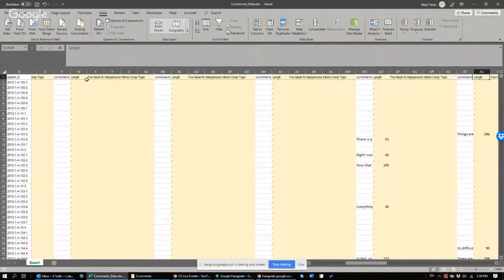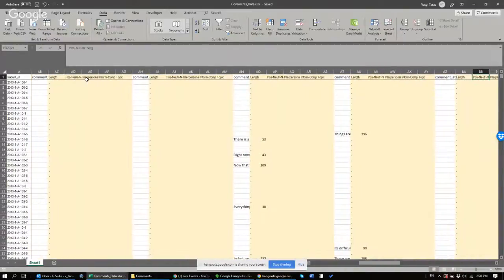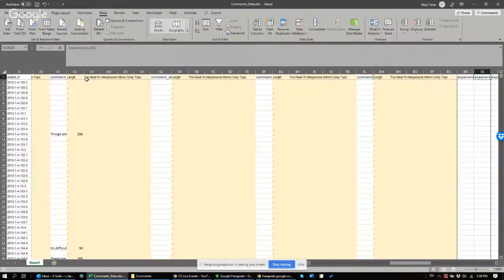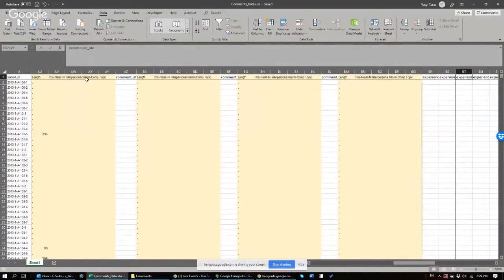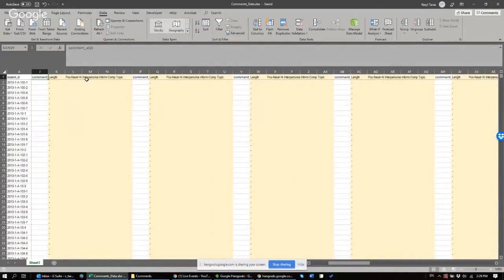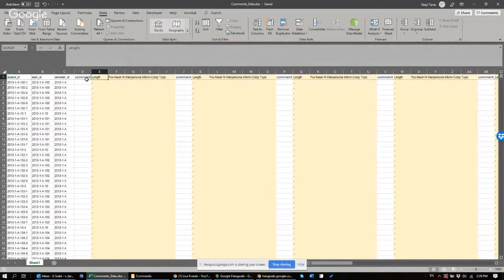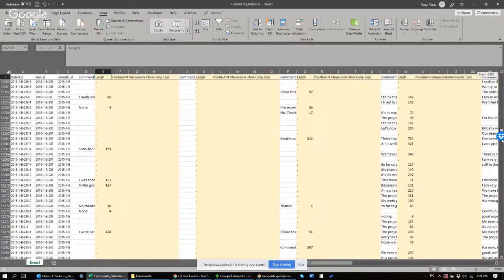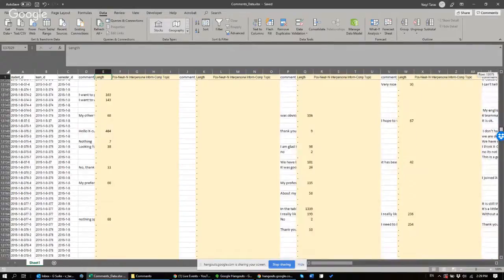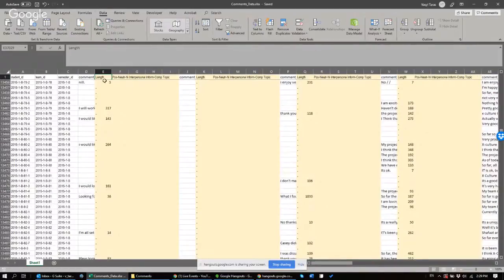There are some other comments further right. We don't need those for now. We will get to them maybe later. For now, we're just going through these comments 1 through 11. For each comment, we are going to record that comment or code it in several different ways. So we will record the length. As you will see here, I already wrote the formula that automatically gets us the length. For example, this comment here had a length of 300 points, right?